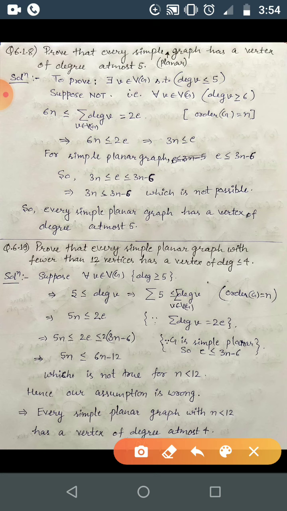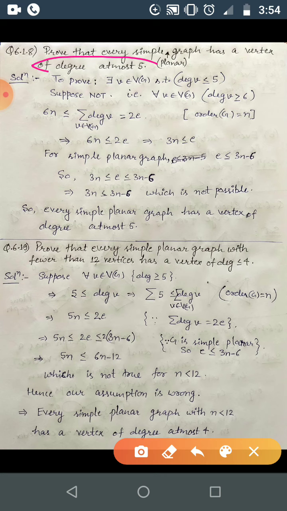Prove that every simple planar graph has a vertex of degree at most 5.